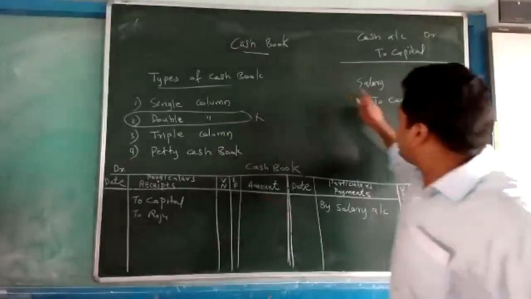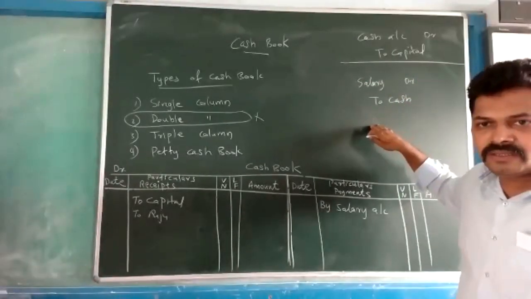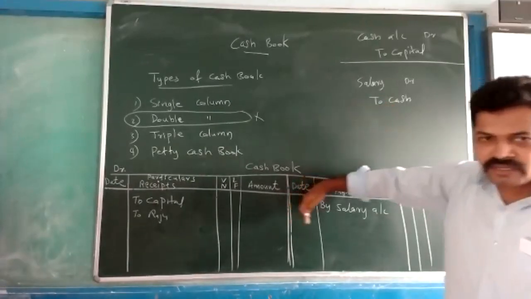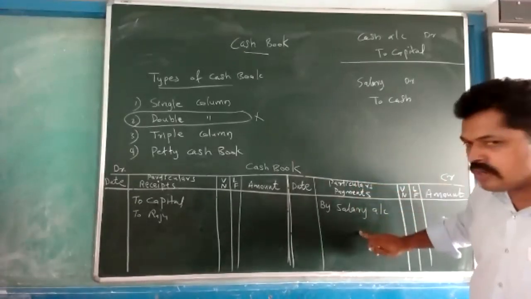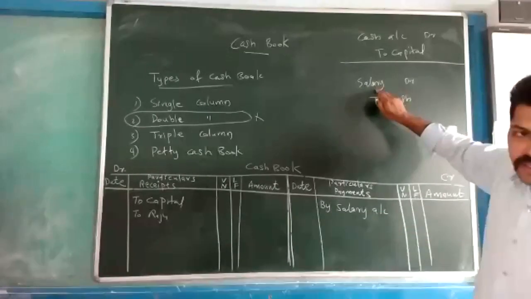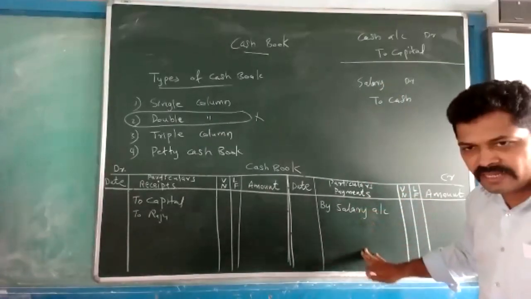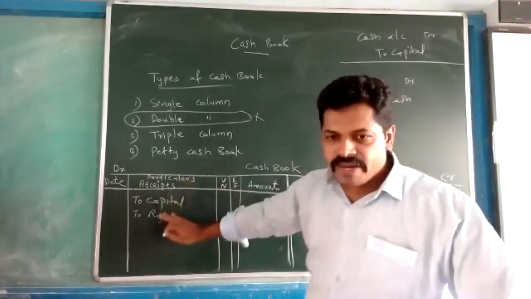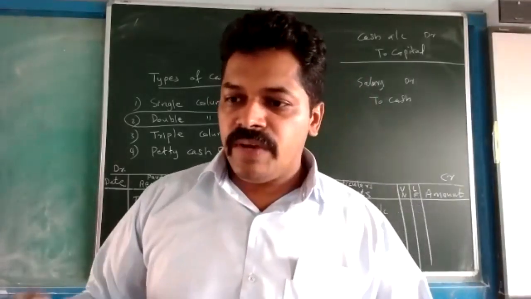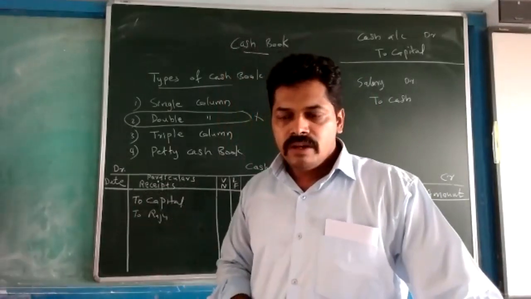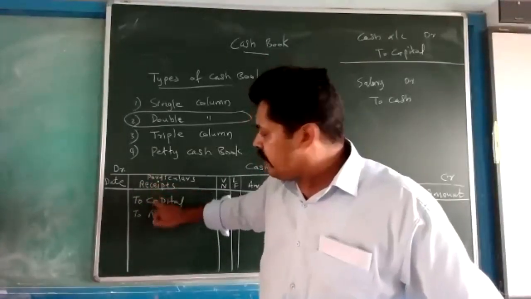And this is the second transaction: salary account debited to cash. This is a payment for us, so it comes on the right-hand side, the credit side. Then what will be written in the particulars column? Here this is the debit aspect, so the debit aspect we are writing here. On this side we write the debit aspect, and on the receipt side the credit aspect. We studied how to find the debit and credit aspects in the first journal entry chapter. If you know the journal entry, you can easily write what should be in the particulars column.